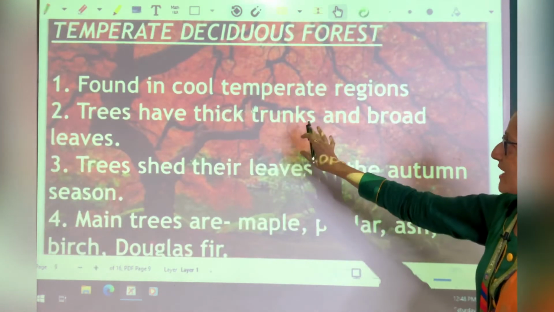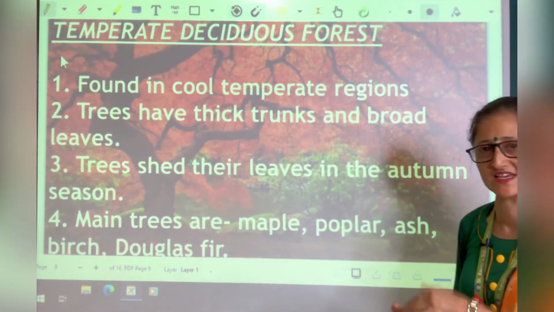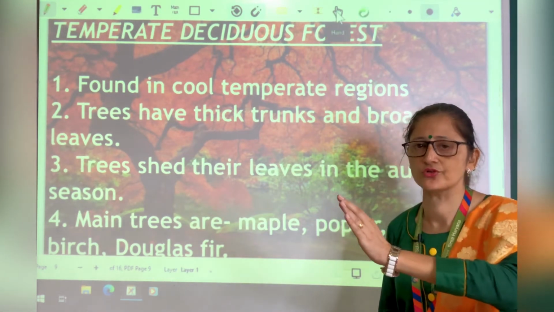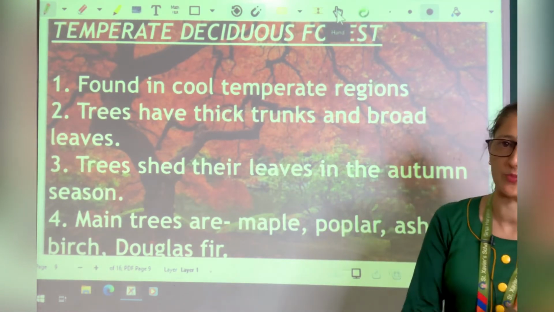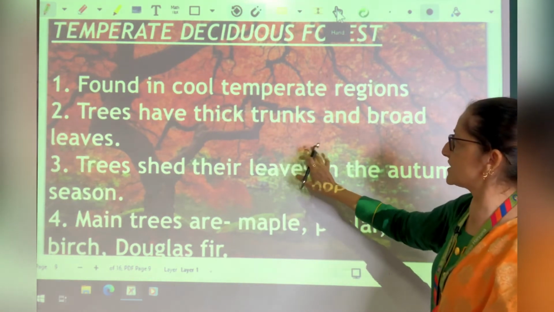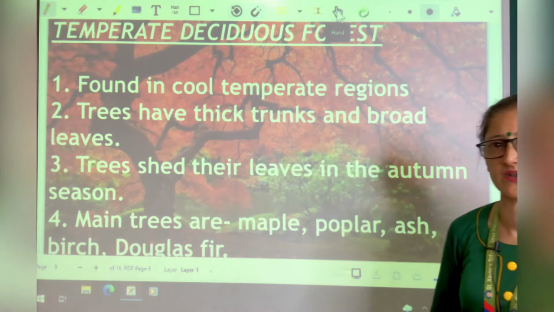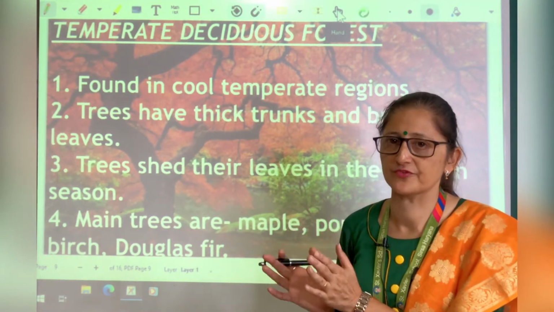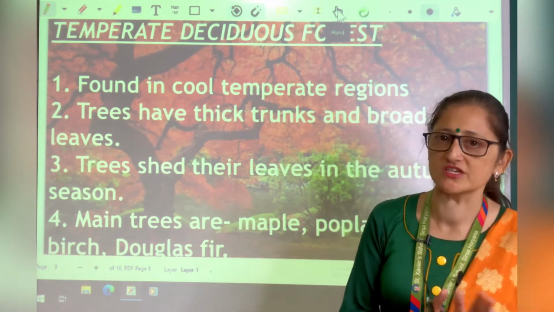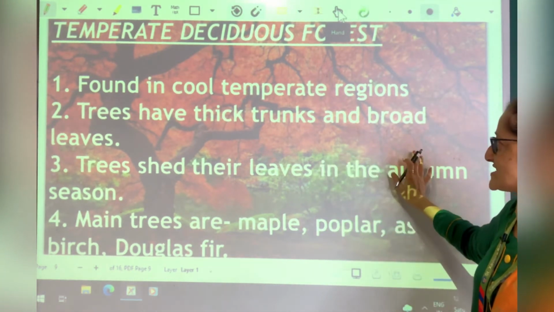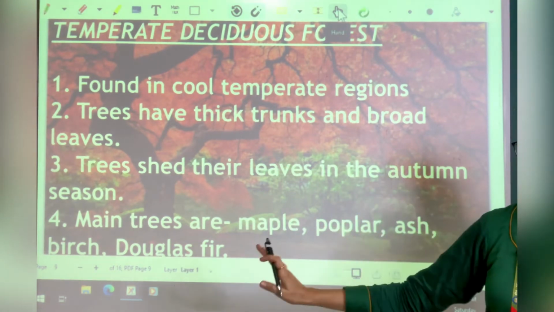Next are the temperate deciduous forests. These are found in temperate regions from Tropic of Cancer to Arctic Circle and Tropic of Capricorn to Antarctic Circle. These are found in cool temperate regions. The areas of temperate region where the temperature is low, these are found in those areas, and these trees have thick trunk and broad leaves.